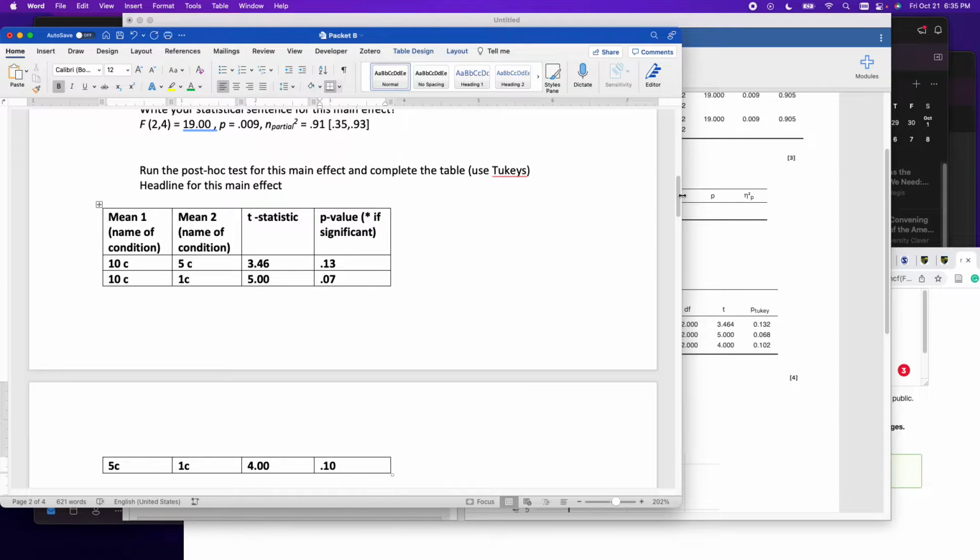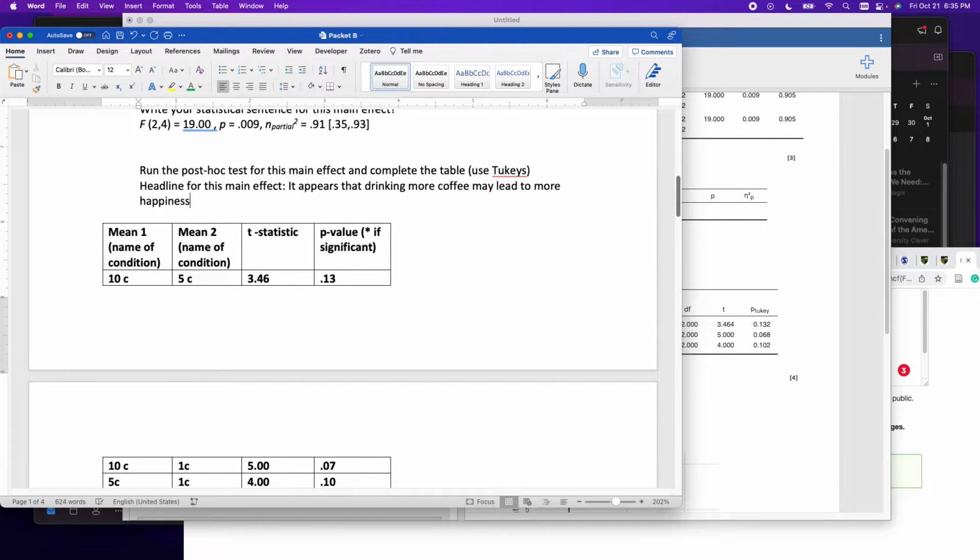I'll give you the headline for this main effect in a second, but essentially it appears that drinking more coffee may lead to more happiness, but we would need to run a better study to figure this out for certain.